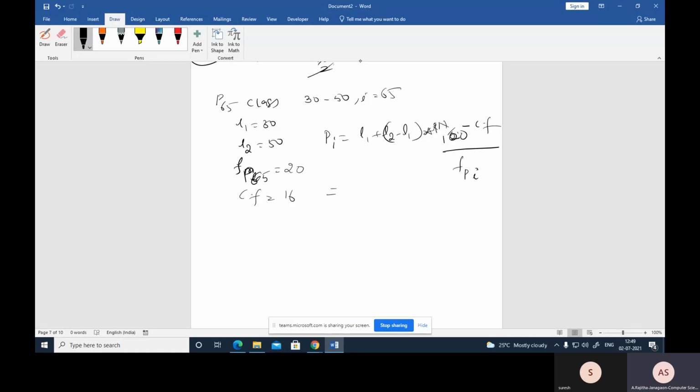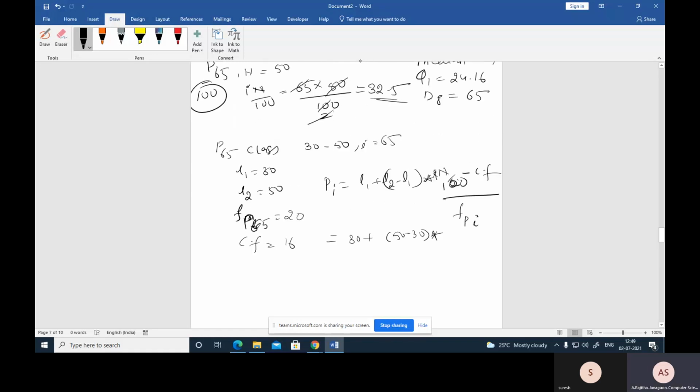So L1 value is 30 plus (50 minus 30) into (32.5 minus cumulative frequency) divided by the frequency of the percentile class, which is 20.